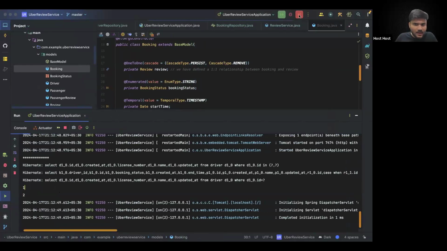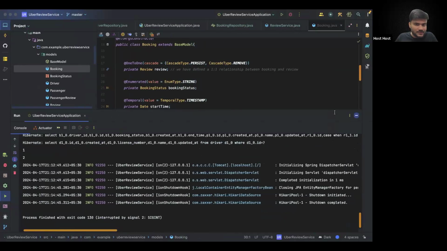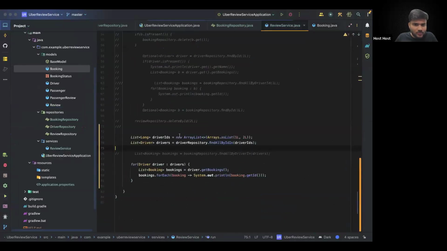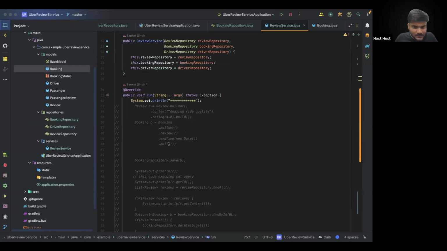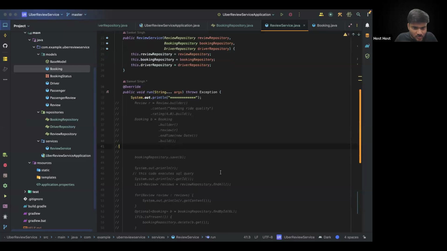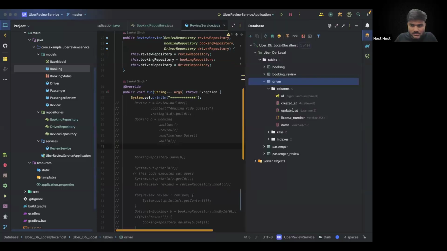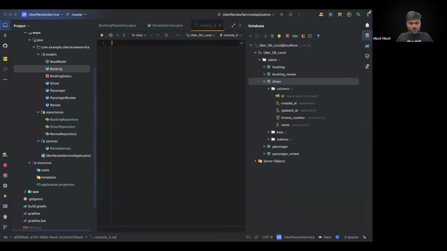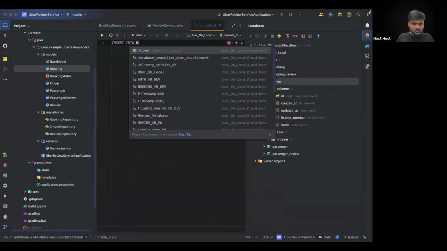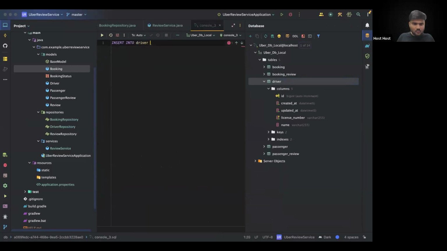Now, let's interestingly do one thing. We'll come back to our review service and let's create a bunch of drivers altogether. So let's go to the query console, database, driver, new query console. We'll say insert into driver. What are the columns?